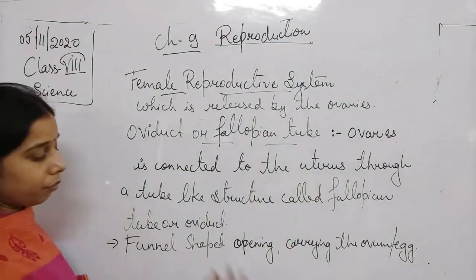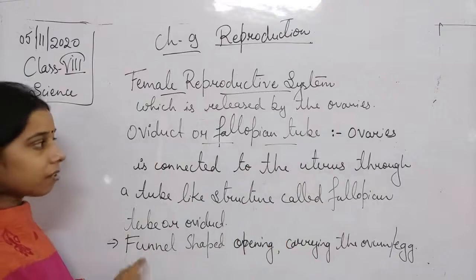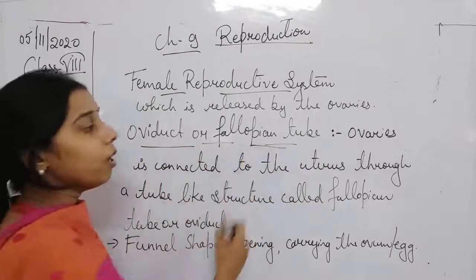We can also write that the oviduct is a funnel shaped opening carrying the ovum, which is released by the ovaries. So the ovum released by the ovaries reaches a funnel shaped opening, also known as the oviduct or fallopian tube.